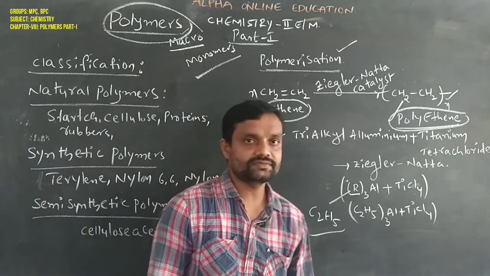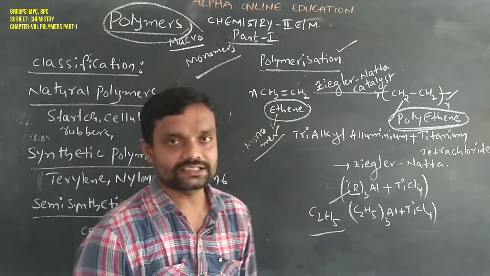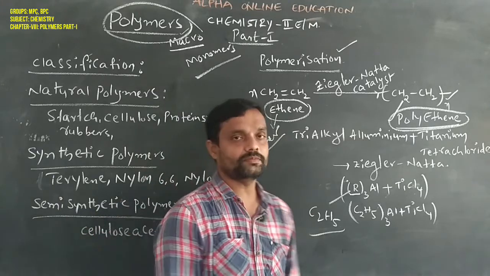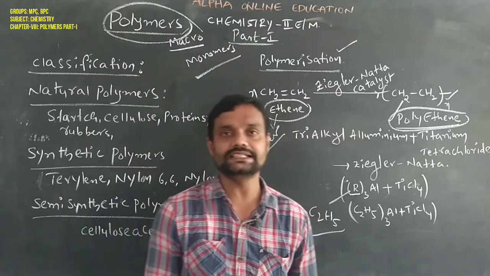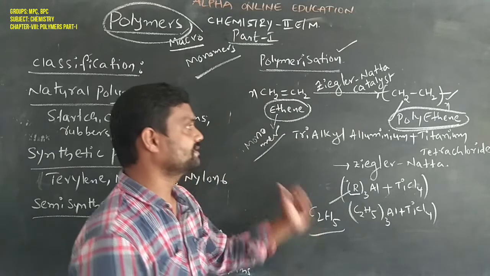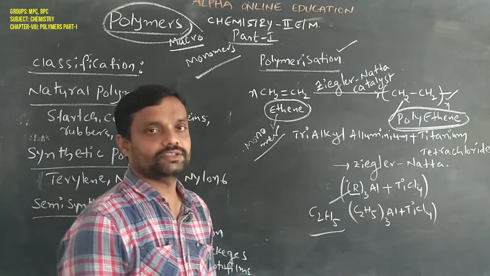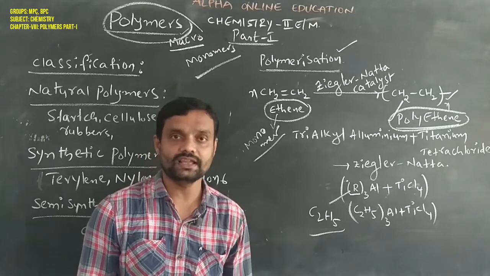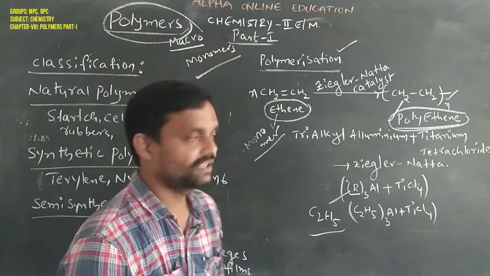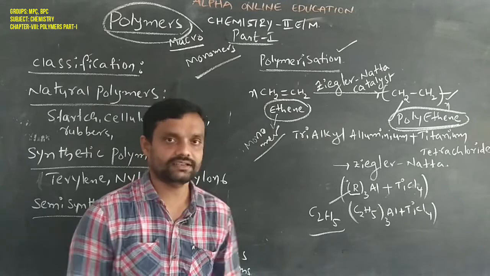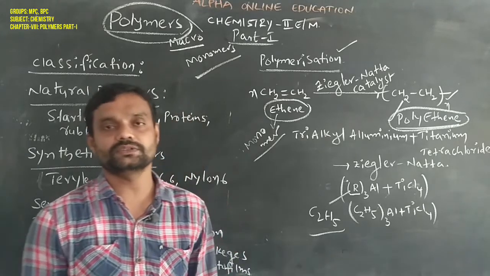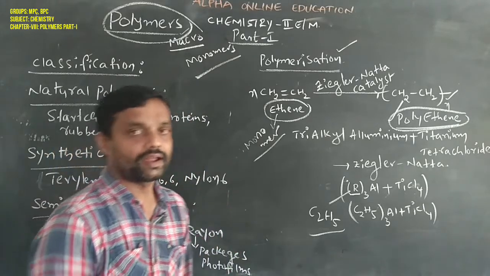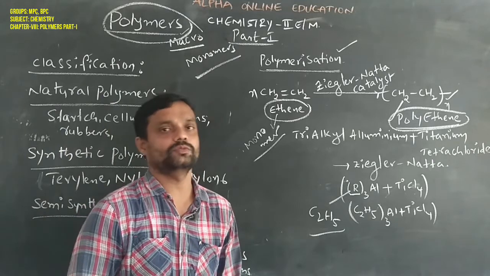Only in the presence of this catalyst will polythene be formed from N moles of ethene. So this is the example for the polymerization of the ethene molecule in the presence of the Ziegler-Natta catalyst. This is the meaning of polymerization, polymer and monomer.